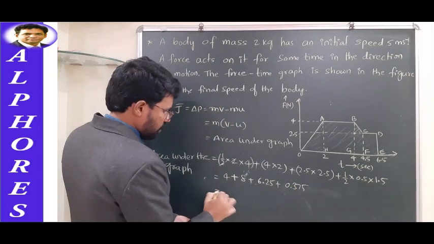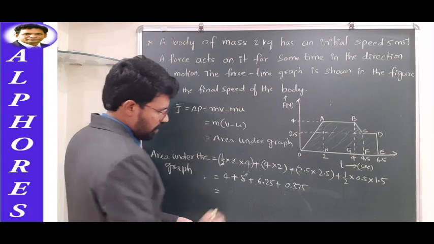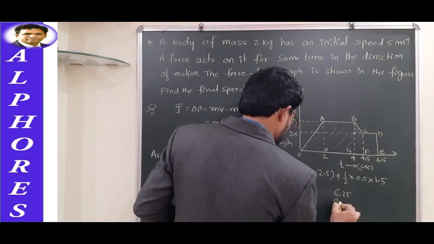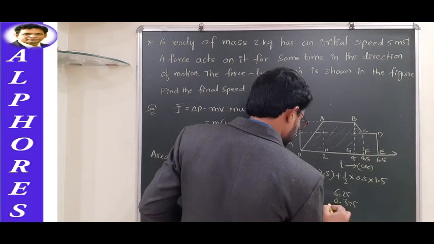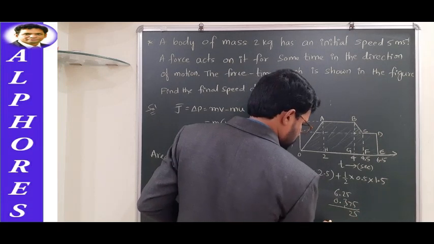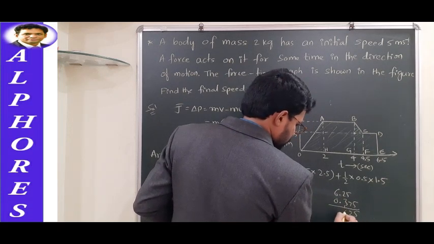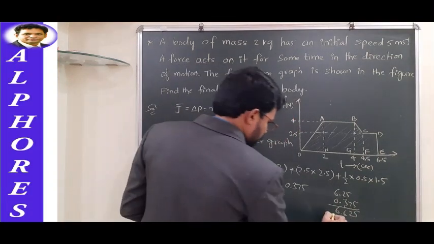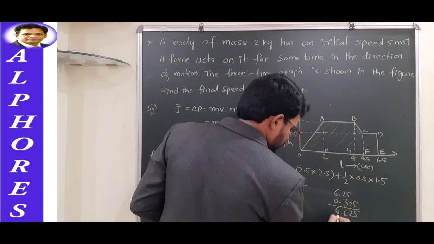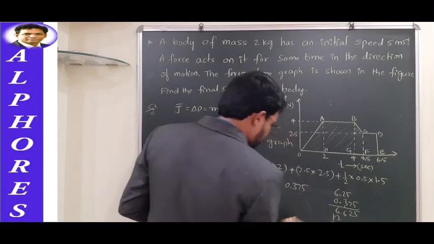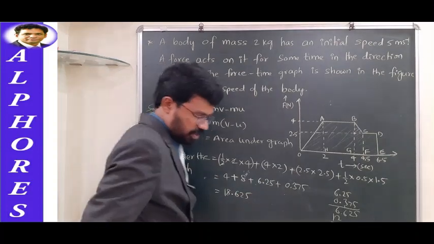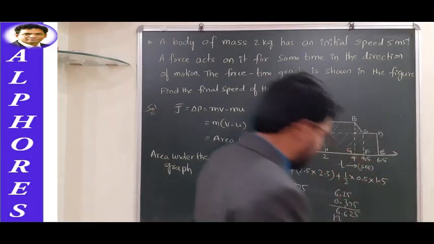So let us add all these. 4 plus 8 is 12, 12 plus 6.25 plus 0.375 is 6.625, plus 12, so you will have 18.625. That is the area.